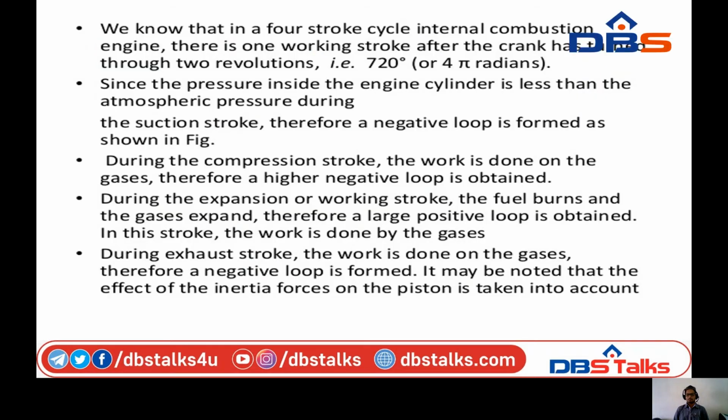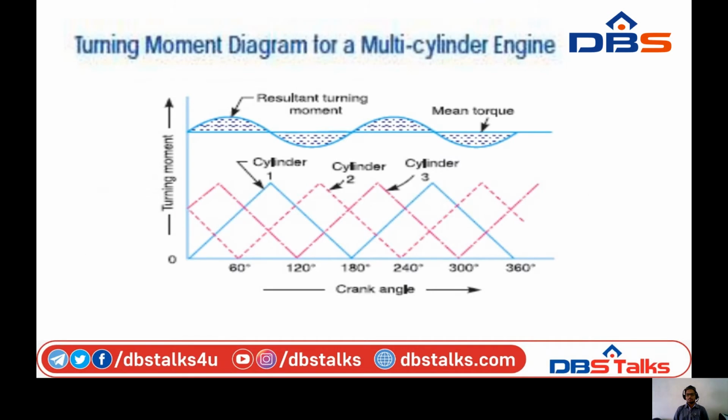Turning moment diagram for a multi-cylinder engine. A separate turning moment diagram for a compound steam engine having three cylinders and the resultant turning moment diagram are shown in the figure. The resultant turning moment diagram is the sum of the turning moment diagrams for the three cylinders. It may be noted that the first cylinder is the high pressure cylinder, the second is the intermediate cylinder, and the third cylinder is the low pressure cylinder.